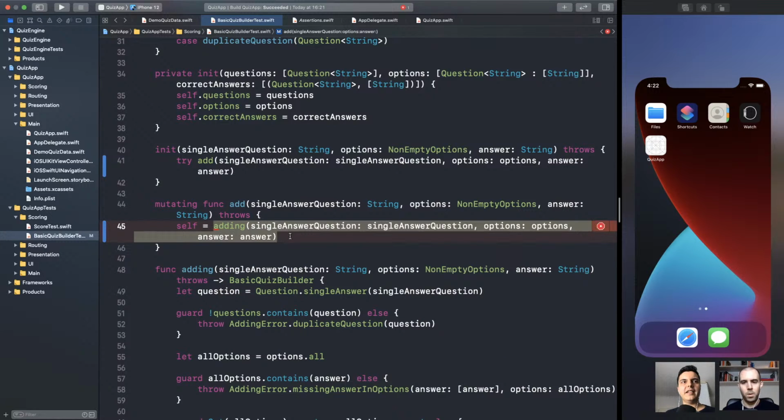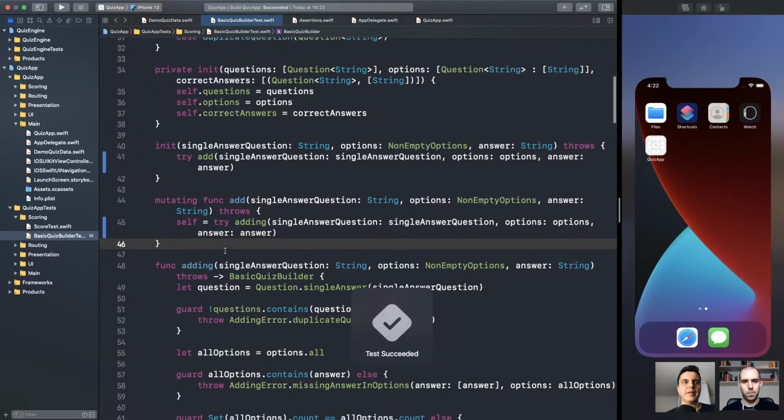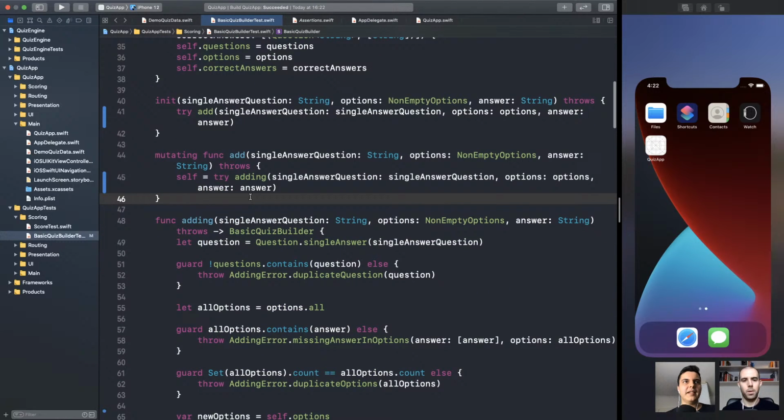So this will return a new struct. Of course, we need to try. This will return a new struct, a new builder, and we're going to assign this new builder instance to self. So we mutate self. Because every time you mutate a struct, you reassign self. That's what happens behind the scenes. Let's run. Boom, passing. No more duplication. Okay. Just delegating methods. Make sense?